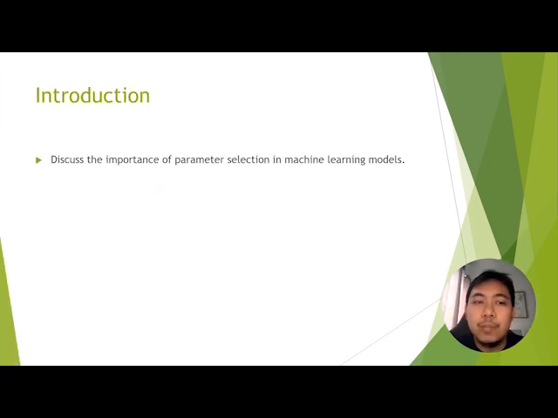In this session we dive into the critical process of parameter selection for our machine learning models. We will discuss the importance of parameter selection in machine learning models, the MLP classifier and logistic regression. Tuning these parameters is essential to strike a balance between model complexity and performance.